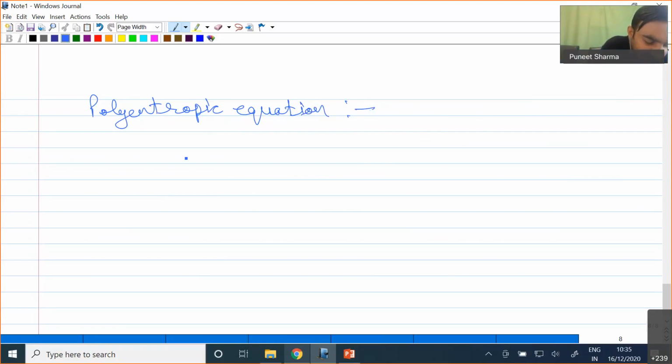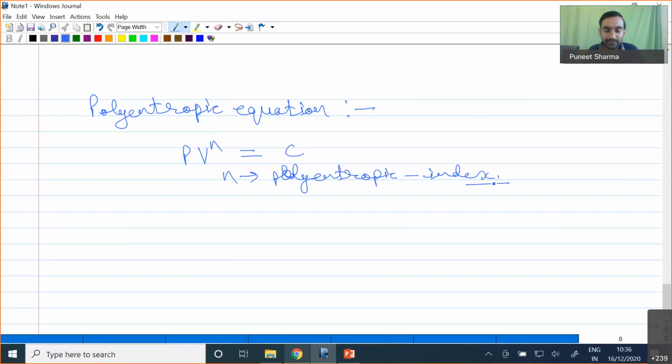So we say PV^n equal to constant, where P is pressure, V is volume, and n is called the polytropic index. Now depending upon the different values of n, we have different processes and different relationships between pressure and volume. Okay, so let me take up the first case.